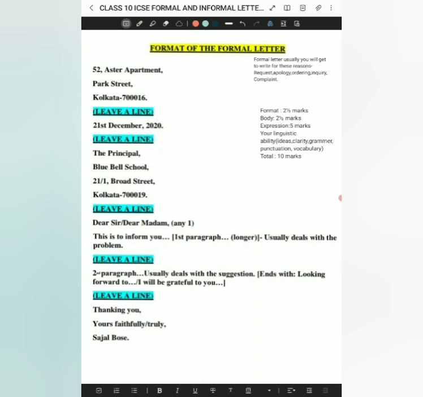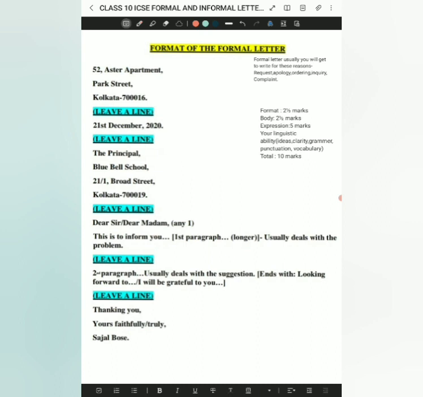You can check: format in the right portion, 2.5, body 2.5, expression 5 marks. Expression includes your linguistic ability like ideas, clarity, grammar, punctuation, vocabulary, and the total is 10 marks.